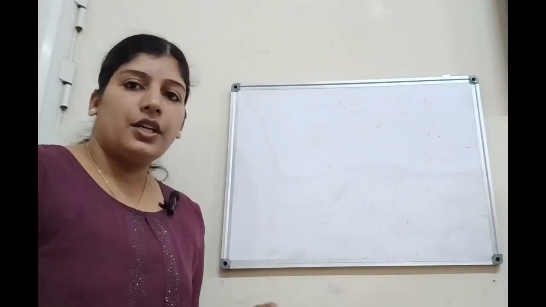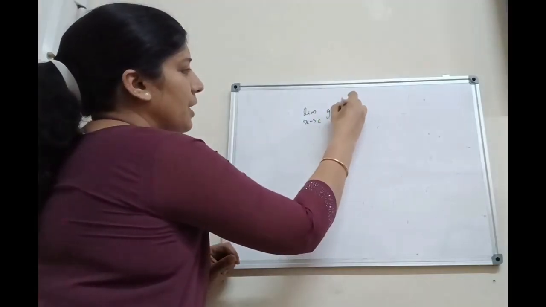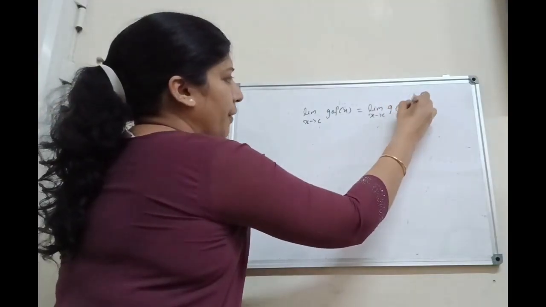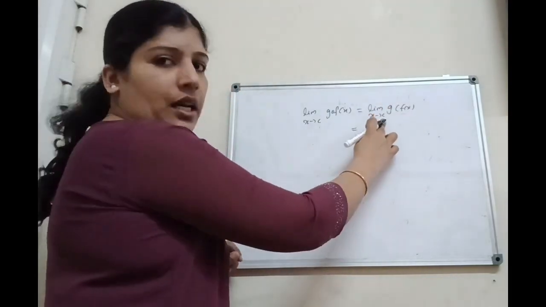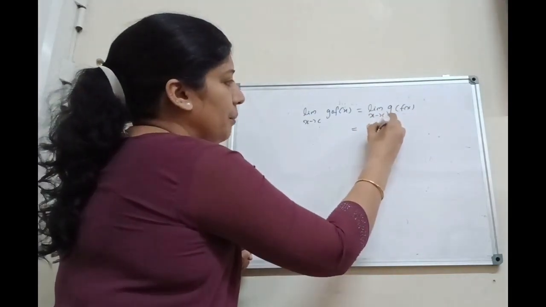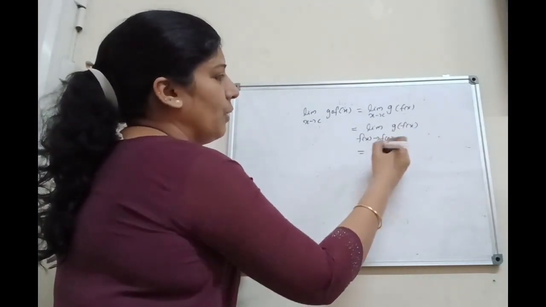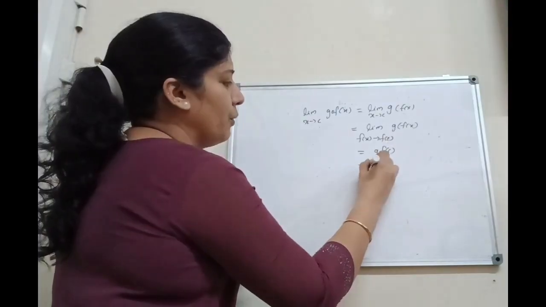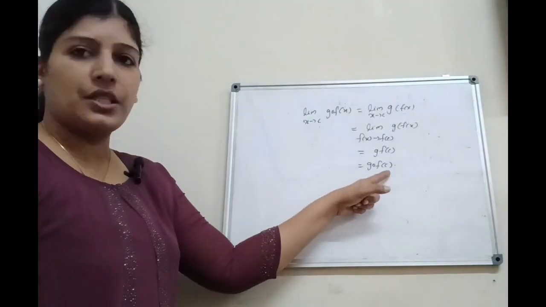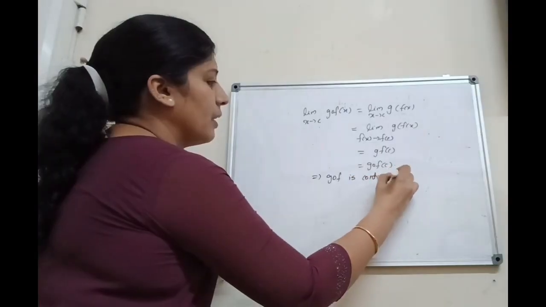Next, we have to prove g composition f of x is continuous. Limit x tends to c, g composition f of x equals limit x tends to c, g of f of x. We know that g is continuous at f of c. Therefore, it can be written as limit f of x tends to f of c, g of f of x, that is equal to g of f of c, which is g composition f of c. That is, limit x tends to c, g composition f of x equals g composition f of c. That implies g composition f is continuous at x equal to c.